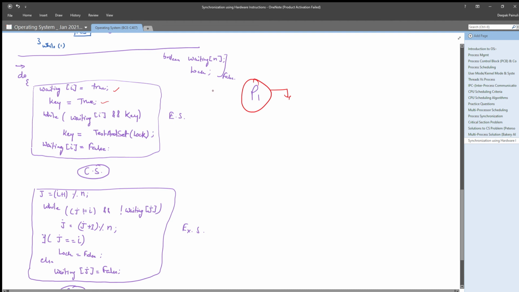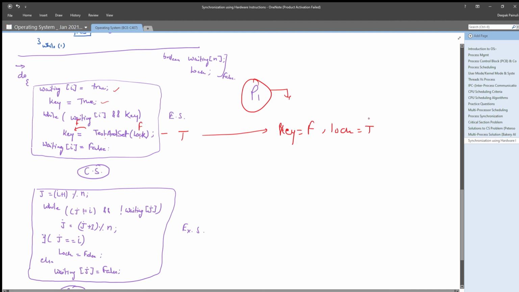In our case, P1 will get lock value false, and it will return false to key and set lock to true. At this point in time, key will be false and lock will be true.